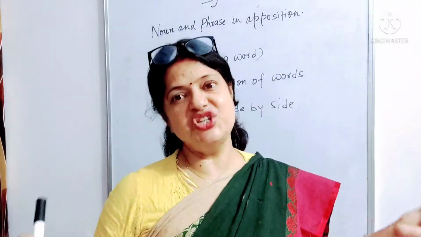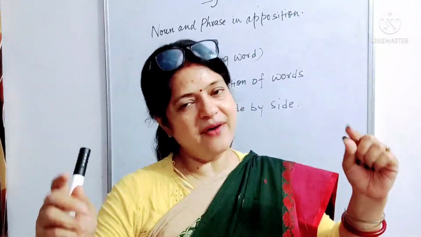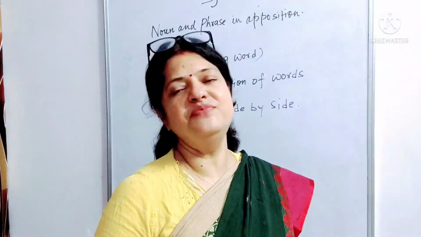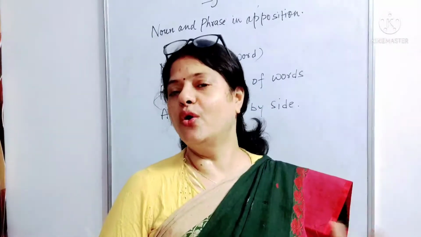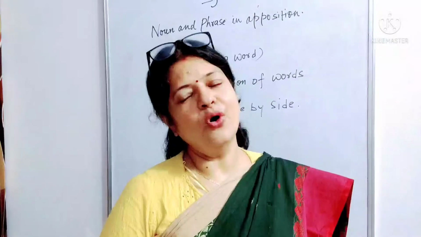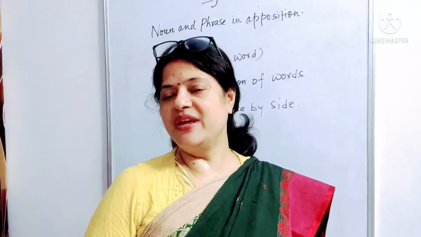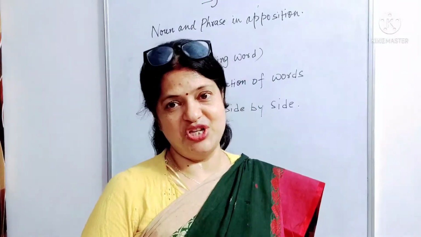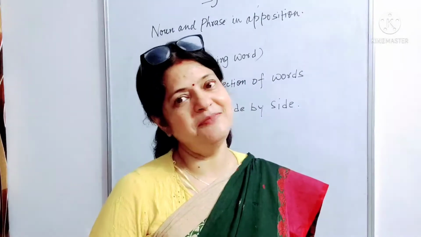A phrase means a collection of some words without a verb. So phrase means when you have some words but you have neither a subject nor any verb, so you can call it a phrase. Like if we say at the gate, on the table, in the room, this type of collection of words is called a phrase. Now let's move towards the third thing, that is apposition. Apposition means when we keep two things side by side, it's called apposition. So let's see how we can add two or more than two simple sentences by using this method.